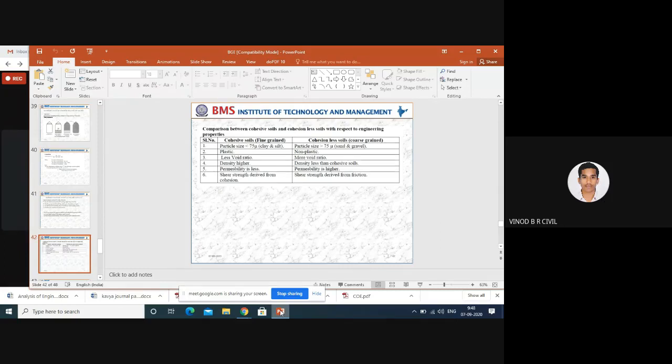C and phi are nothing but cohesion and angle of internal friction, and you can derive them with the help of the shear strength parameters. In cohesive soil you can expect the cohesion value C; in cohesionless soil you can expect the friction value, which is the phi value, the angle of internal friction.